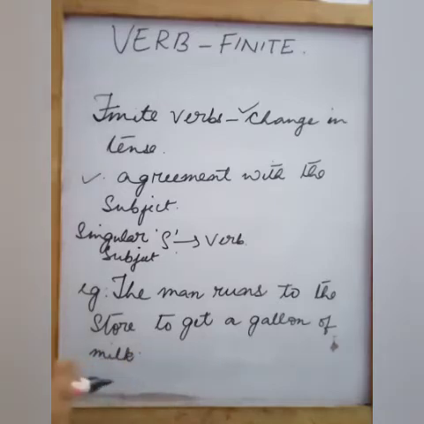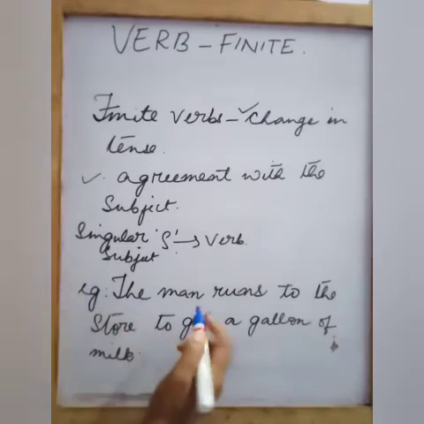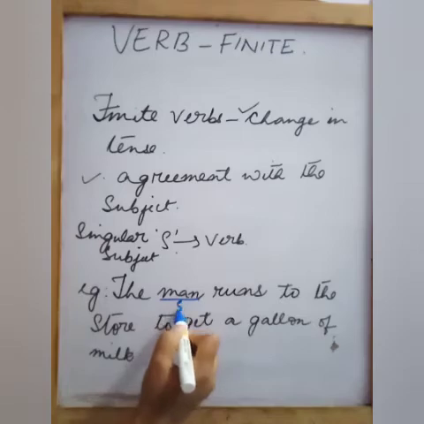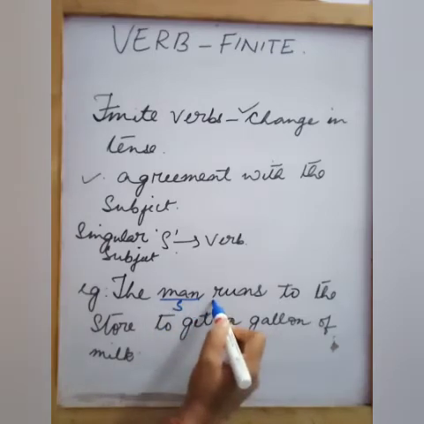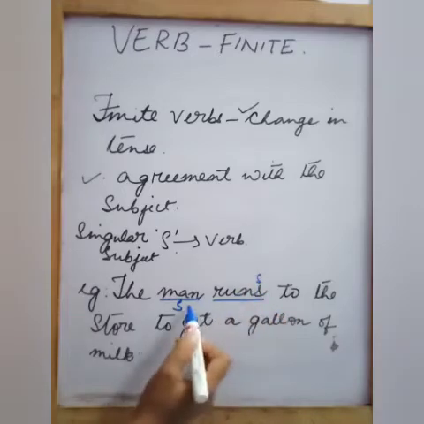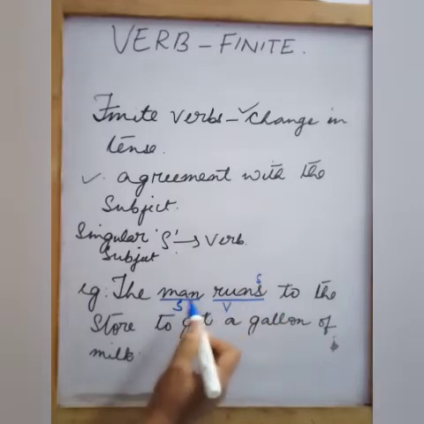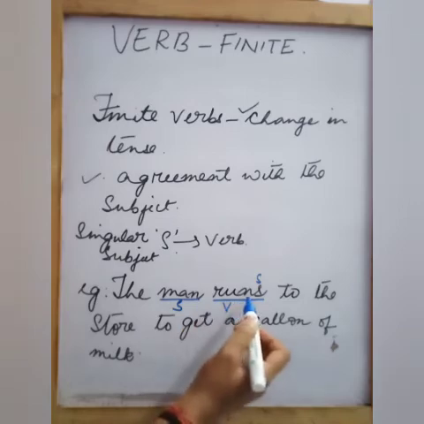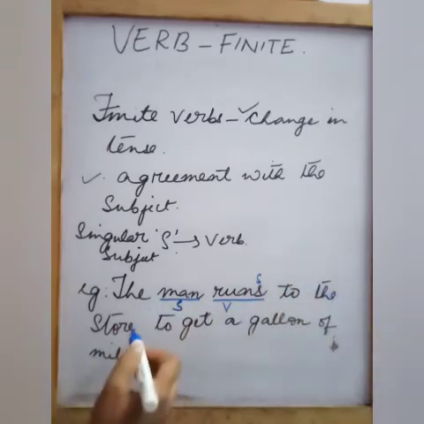So what is the sentence that I've written? The man runs to the store to get a gallon of milk. Here the man is the subject. It is in the singular form. But the verb runs has an s here. This is the subject verb agreement, that if the subject is singular, the verb will have an s, isn't it? So the man runs to the store to get.